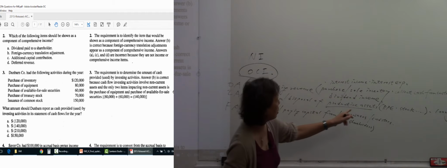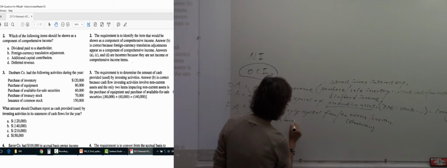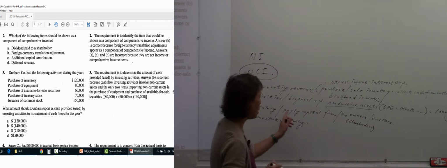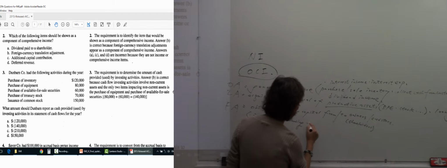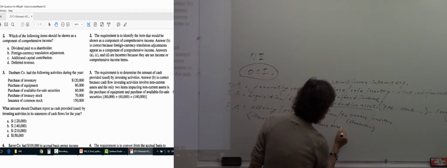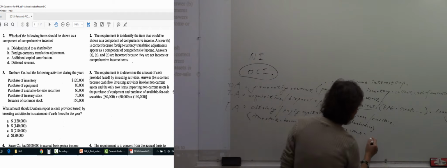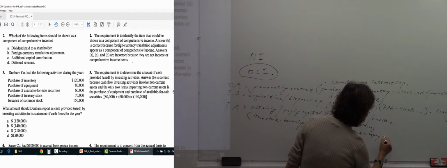Obtaining capital from creditors, which means we get a loan. And paying capital to owners, which means we purchase treasury stock. And paying capital to creditors, which means we repay the loan.